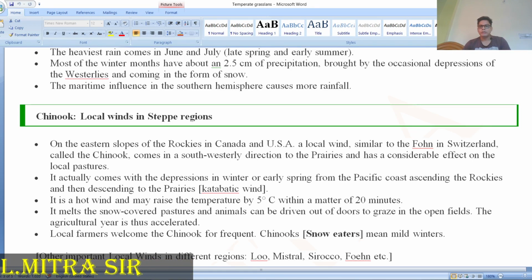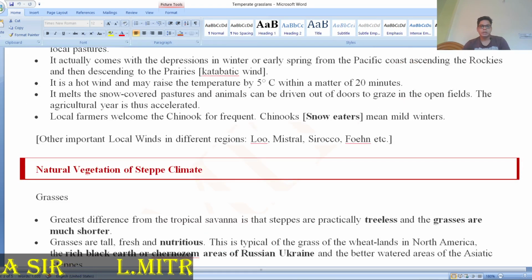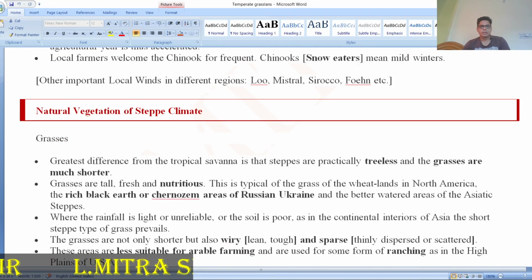It is a local wind, similar to the foehn that you can see in Switzerland, and the Chinook is also found in the Prairies area. It is also known as the snow eater because it can melt the snow. So that's why it is called the snow eater. Okay, this thing you have to understand. Chinook, the snow eater, means a mild winter. Then the grasses, the grassland of that area.